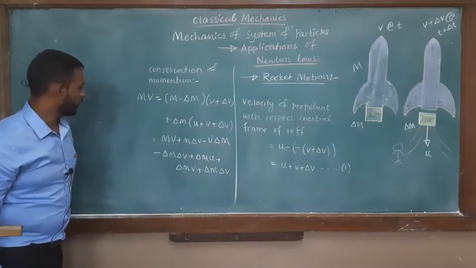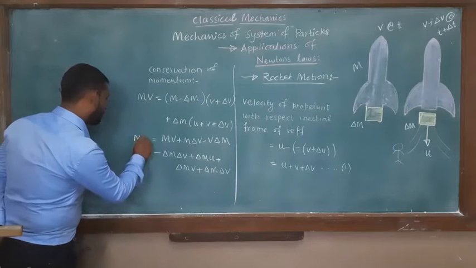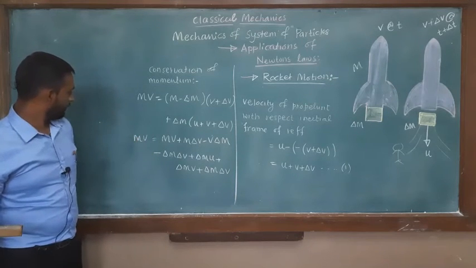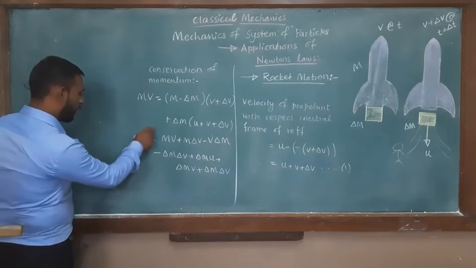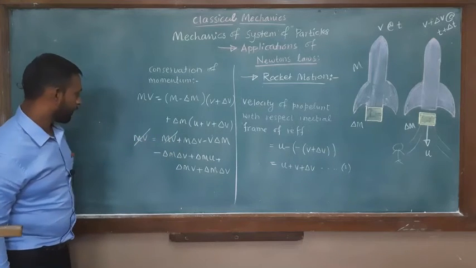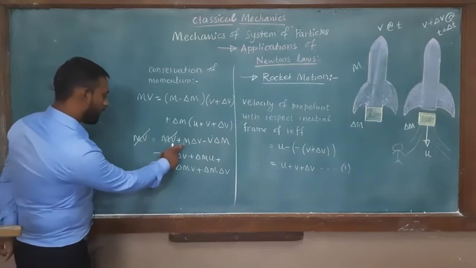Look at these values, and which value is supposed to go away? mv cancels out. Yes, m delta v.